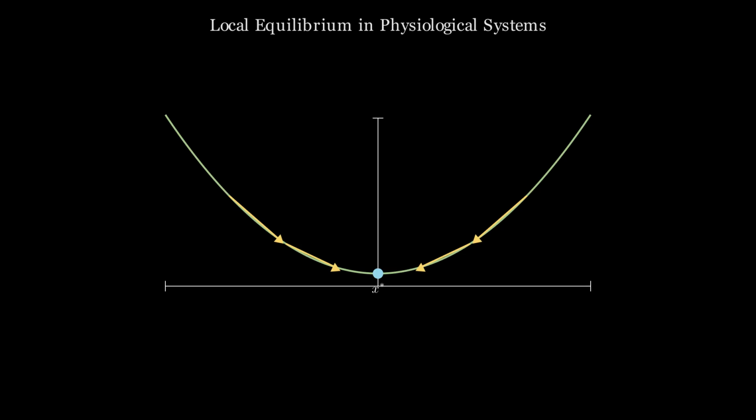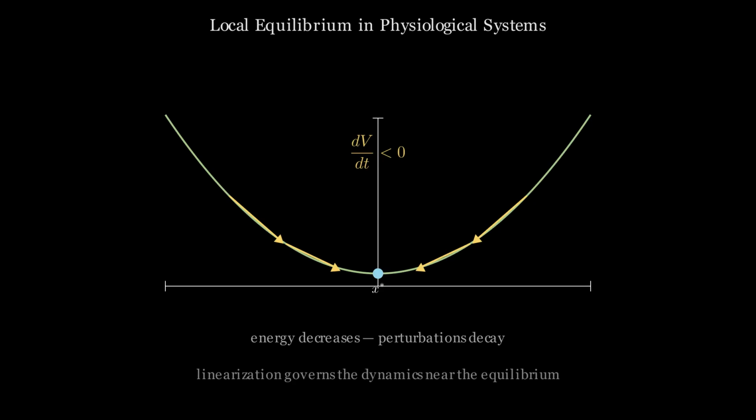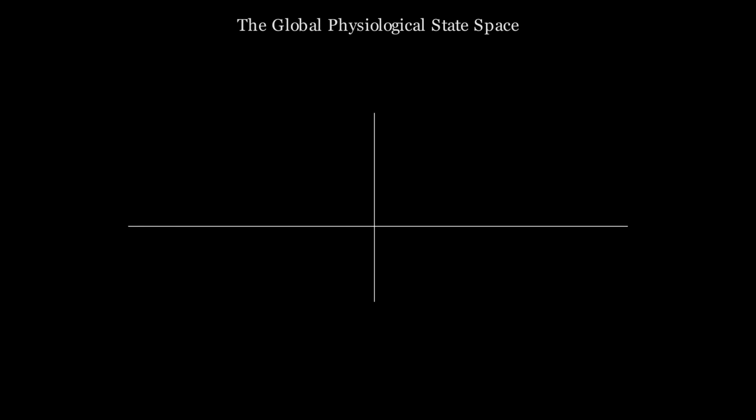This is local homeostatic stability. It is physiologically real and bounded in scope. It holds within a neighborhood of the set point. The neighborhood is not the entire physiological state space. Outside it, the regulatory analysis no longer applies. The physiological state space extends far beyond the local homeostatic region.